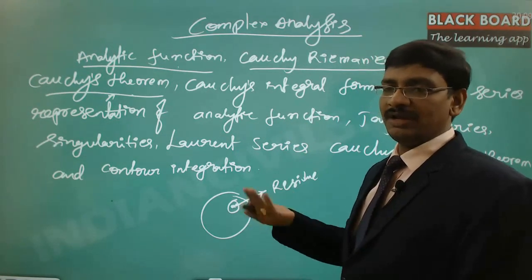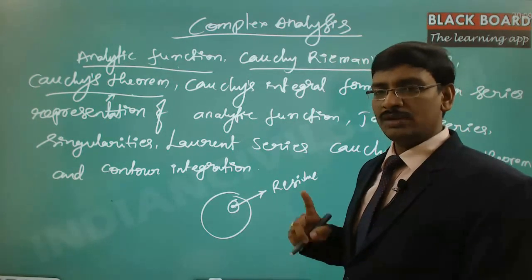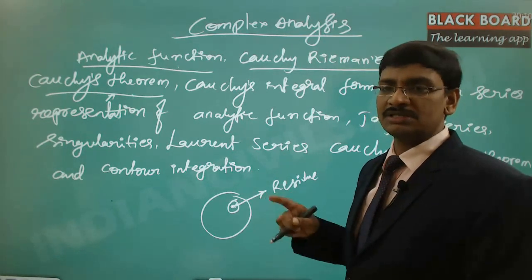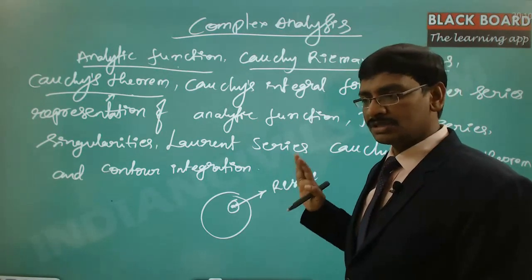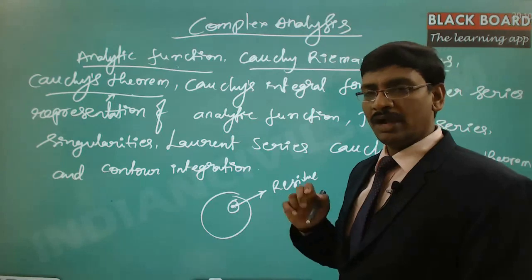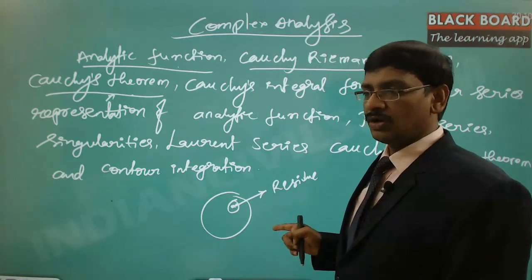That is why whenever we state the number system, there are only two different types of number systems. One is the real number system, another is the complex number system. The rest of the number systems are only subsets of the real number system. And the complex number system is analyzed as a parallel track to real analysis. That's why we have two different topics called real analysis and complex analysis.